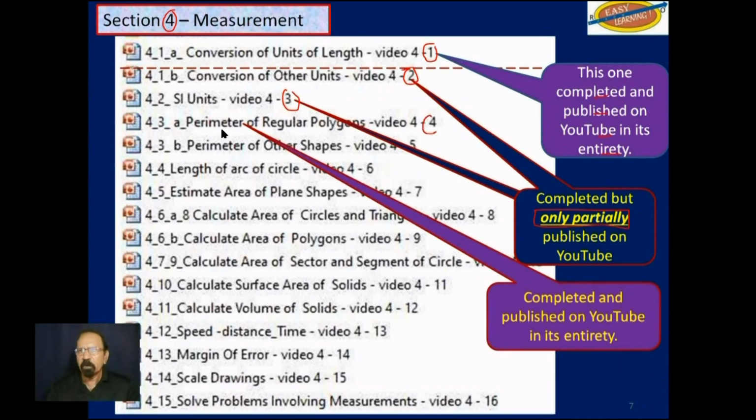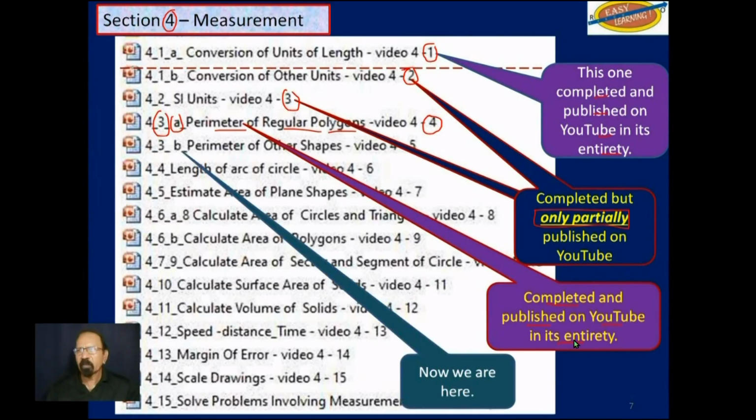Video 4, which is the first part of objective 3, perimeter of regular polygons, is completed and published in its entirety on YouTube. So we are now here, the second part of objective 3, video 5. This one will only be partially available on YouTube.